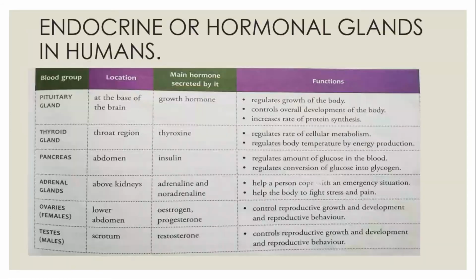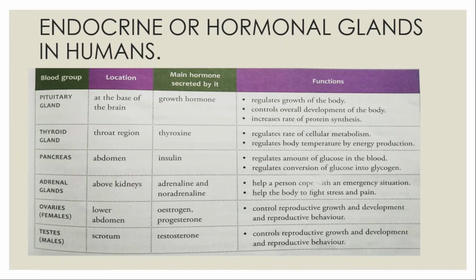Now coming to the last 2 glands, which are part of reproduction: the ovaries are found in the female, whereas the testes are found in the male. And the ovaries produce the two hormones estrogen and progesterone, which are mostly concerned with reproductive growth and development. The reproductive behavior is developed because of that.